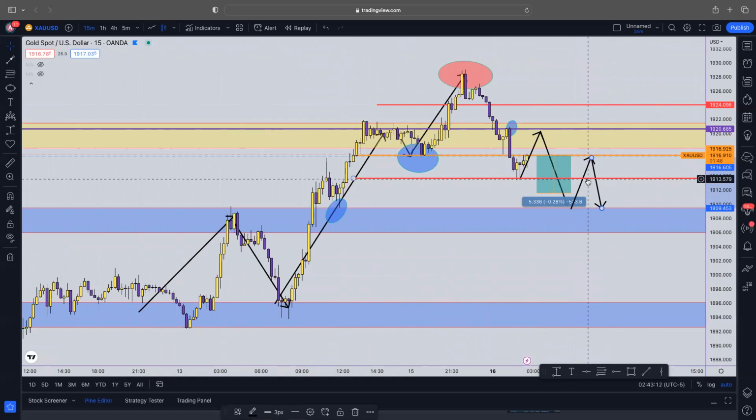But that's how I'm going to be looking at what I'm looking for on gold right now, and how I'm going to be trading it. This is the idea of the setup that I'm looking at for gold.